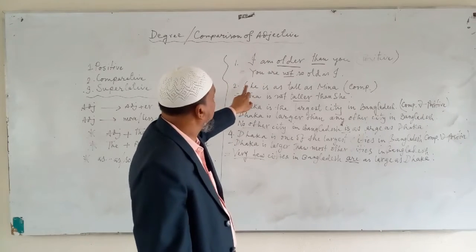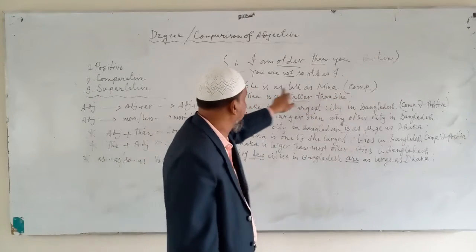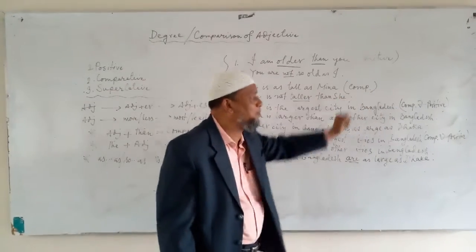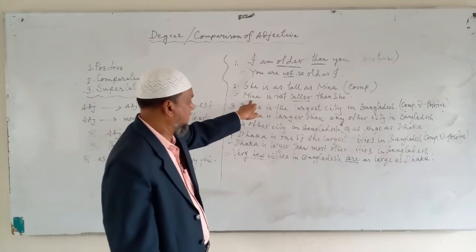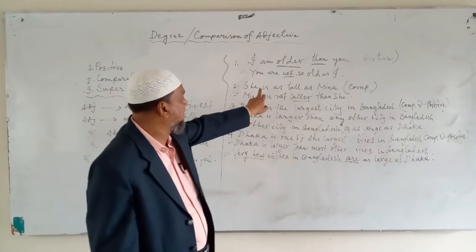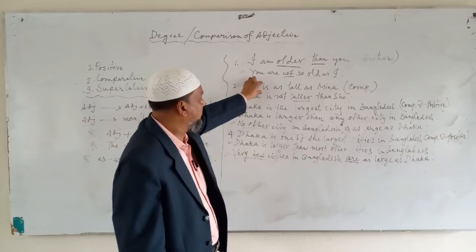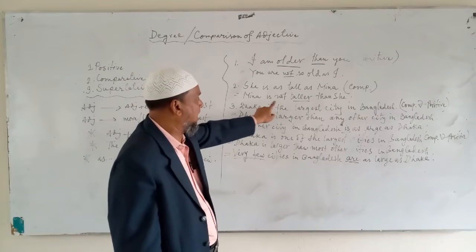Number two, she is as tall as Meena. This is a positive degree. You are asked to make it comparative. The answer is, similarly, the object becomes the subject, Meena, then the verb. As the given positive degree is affirmative, the answer must be negative. So Meena is not.